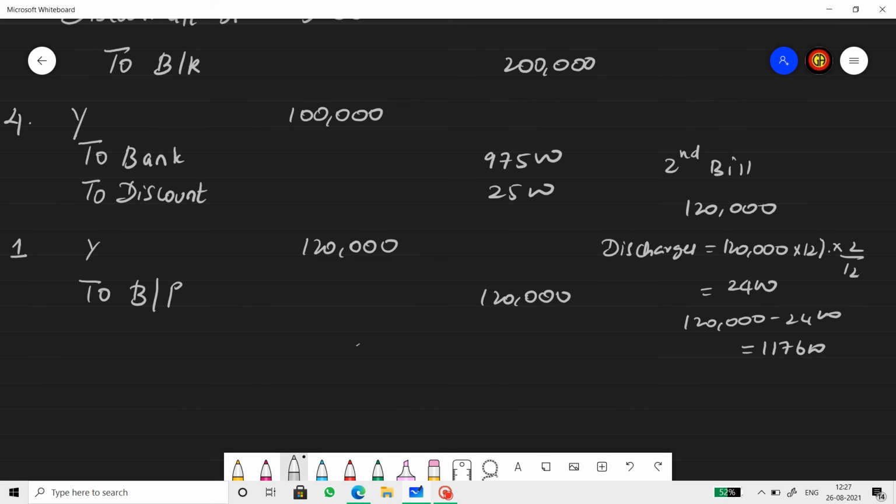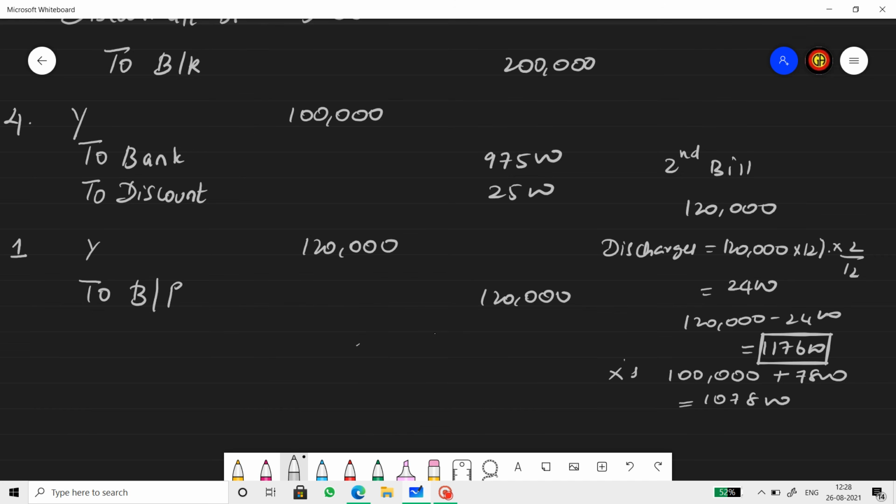Now what does Y remit to X? Y remits 7,800. Now let us see the proportionate amount of discount that X needs to bear. This is the actual amount Y has received. X is liable to pay 1 lakh rupees from the previous bill, and now he is receiving 7,800. So that means X is effectively bearing 1,07,800.